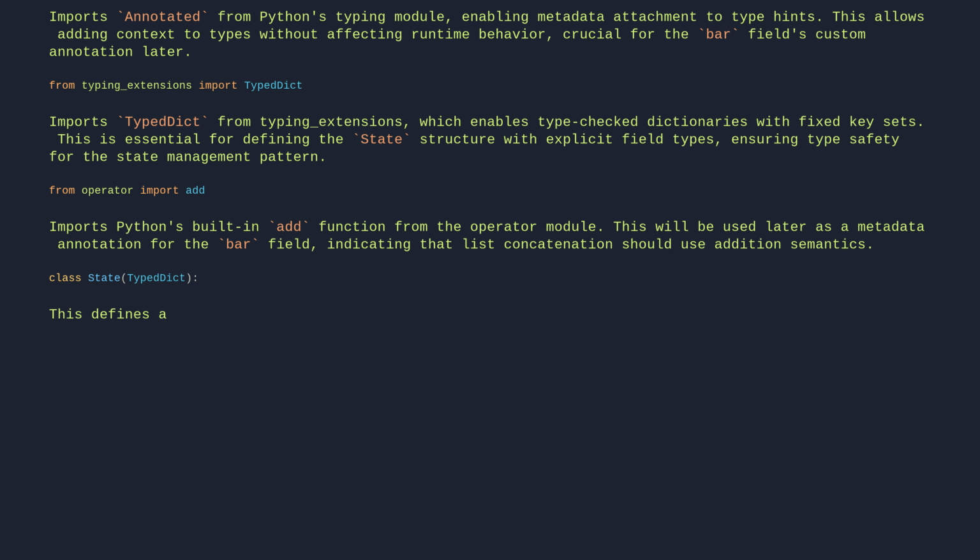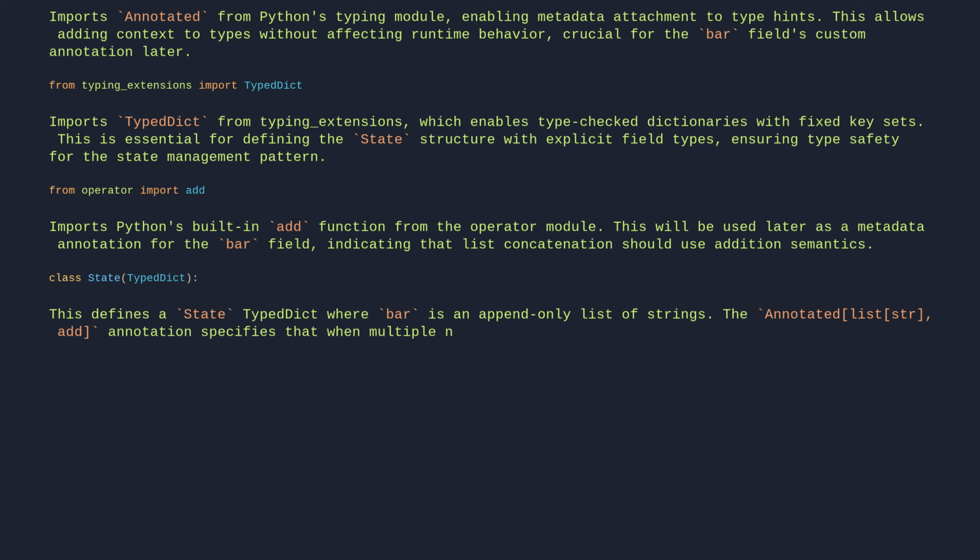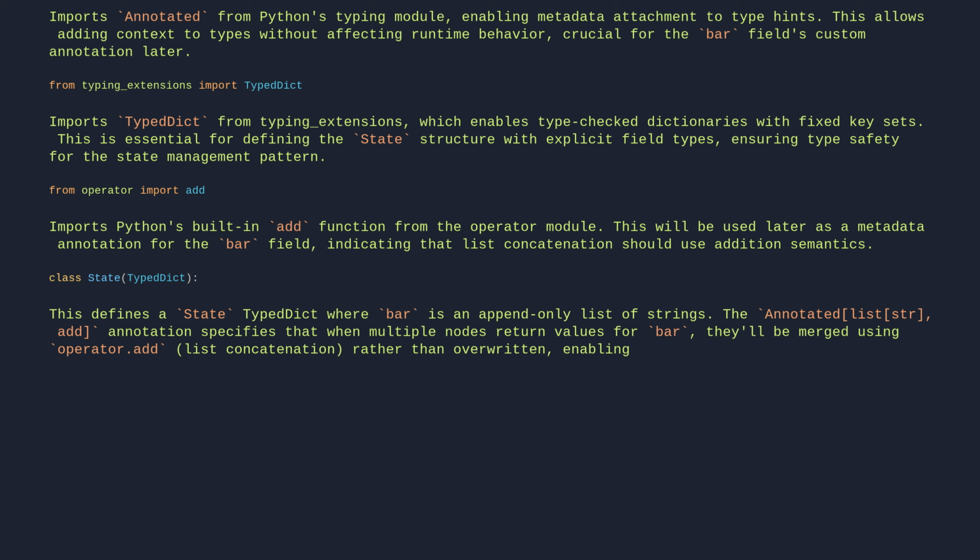This defines a state TypedDict where bar is an append-only list of strings. The Annotated[list[str], add] annotation specifies that when multiple nodes return values for bar, they'll be merged using operator.add list concatenation rather than overwritten, enabling cumulative state updates across graph nodes.